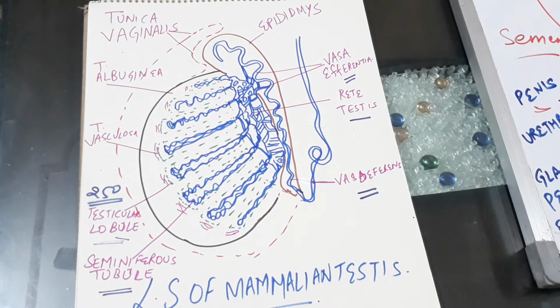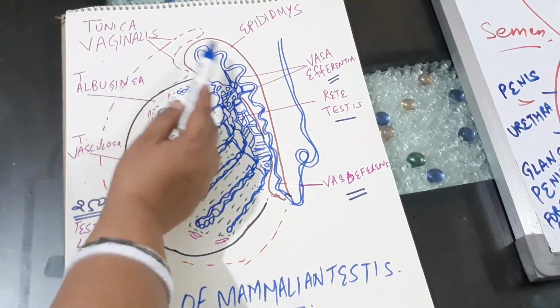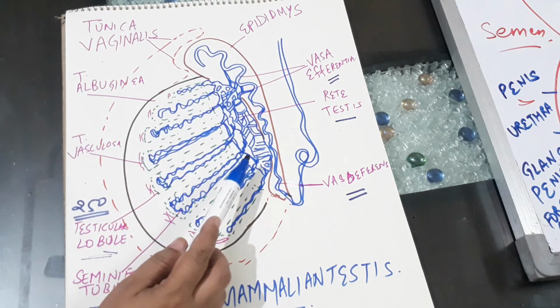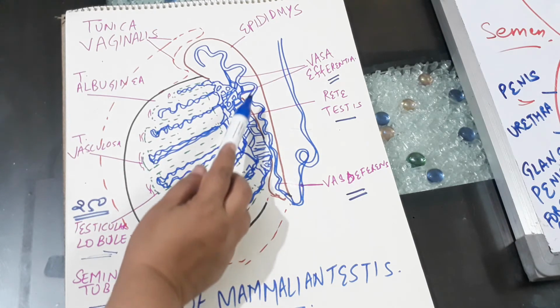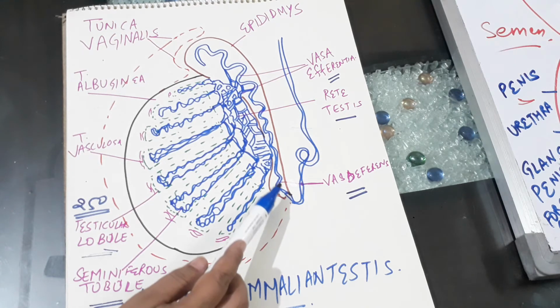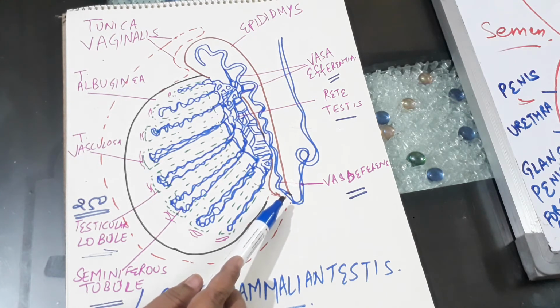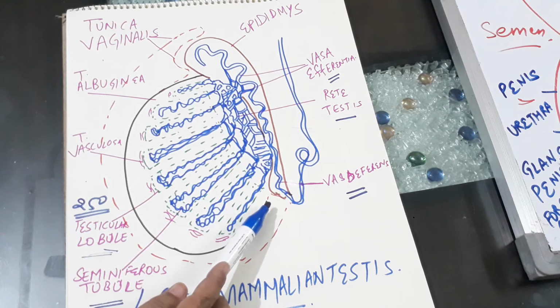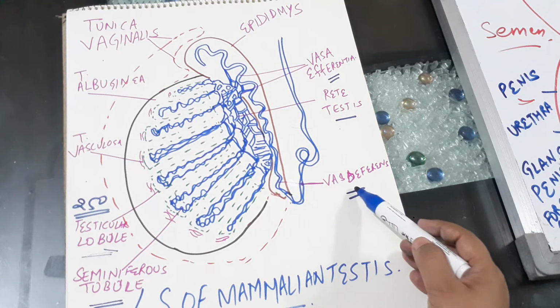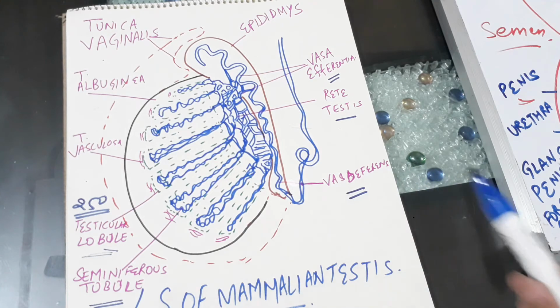From here, another structure originates, that is the epididymis. There are 3 parts of the epididymis: the caput, the corpus, and the cauda epididymis. The posterior end is called the cauda epididymis. The function of the epididymis is to store the sperms and also secrete a fluid which nourishes the sperms. After that, another tube-like structure originates, which is called the vas deferens.